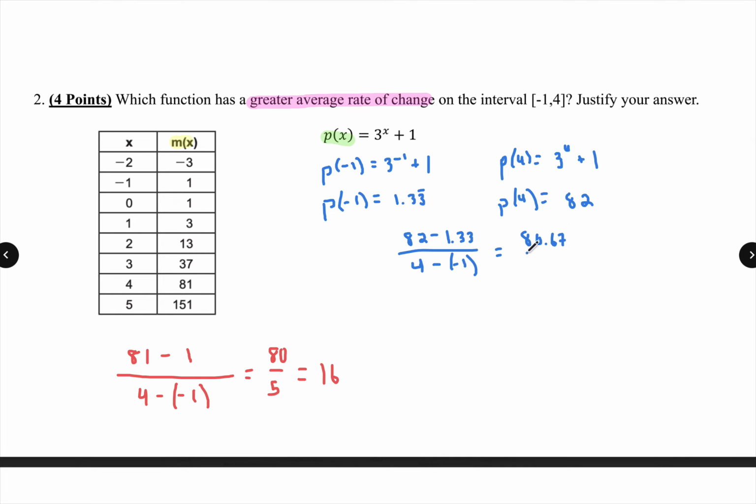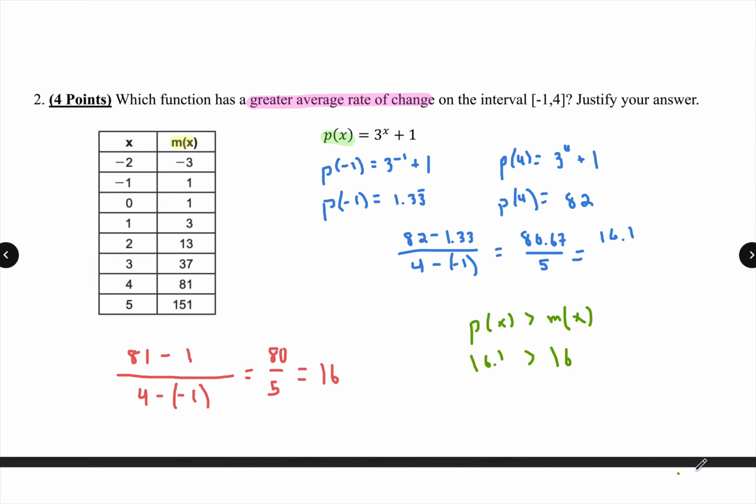Right now we can already see 80.67 divided by 5, same numbers. We know this one's going to be slightly bigger. It will be 16, I'm just going to say 16.1. But now that you found the two average rates of change, you actually have to create a sentence. To make it easy, because this little stylus doesn't really work the best for me, I'm going to say P of X is greater than M of X, and the reason being is because 16.1 is greater than 16.